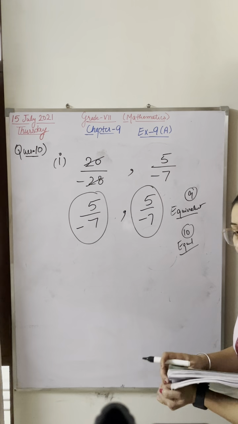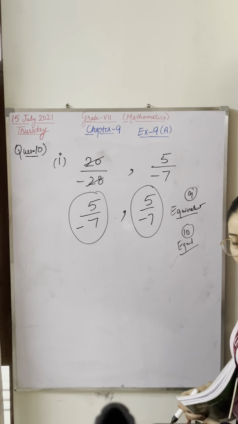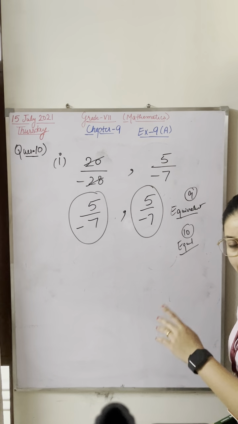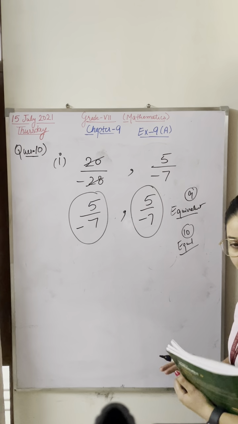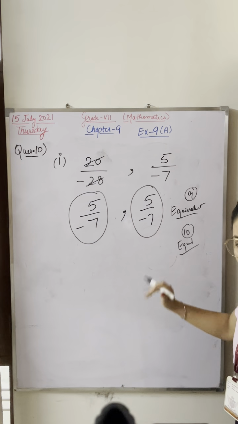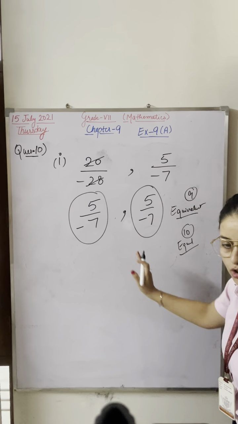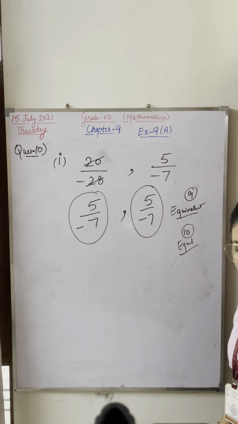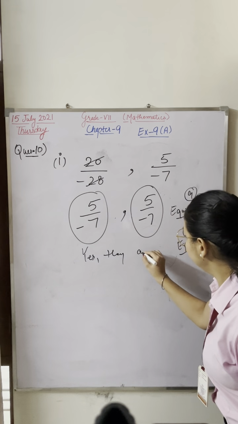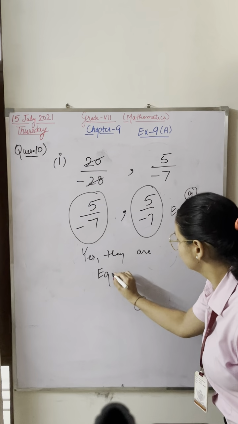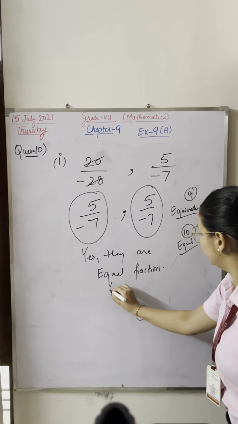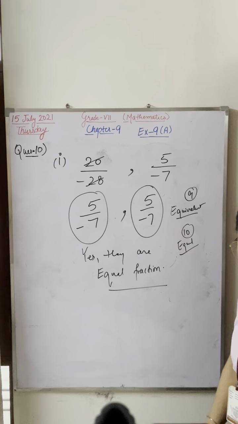Please tell me, take your time, no worries. Are these similar? 5 upon minus 7, 5 upon minus 7. Are these equal or not? My answer will be yes or no. Yes, your answer will be yes. They are equal fractions. That's it. This is your answer.